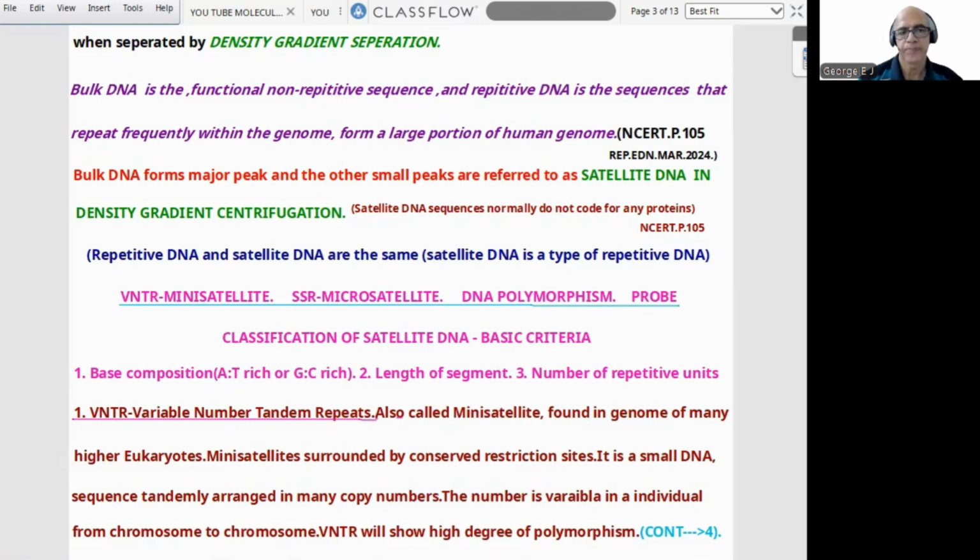Now SSR, single sequence repeat. Other name is STR, short tandem repeats. Other name is microsatellite. And number of base pairs will be usually very less, 1 to 6. I think mini satellite and microsatellite is clear. Number of base pairs, they're synonyms, important for exam. Theory, NEET. Now comes the term